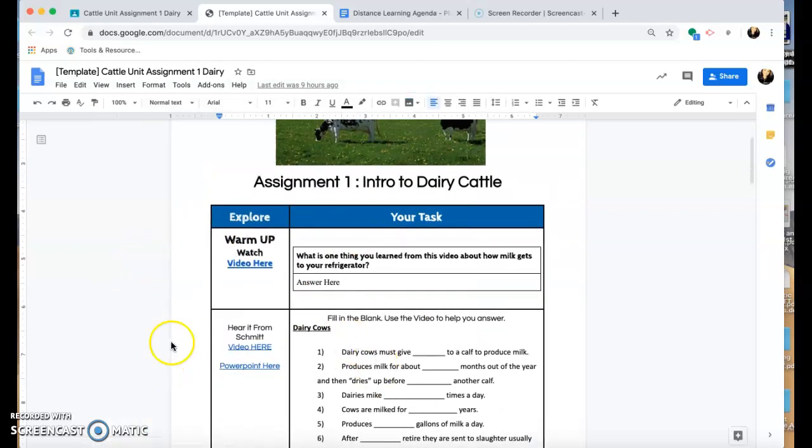And then you can type directly on this document. But everyone should have their own. I will double check that on all assignments, but everyone should have their own. If you have to ask for permission, you need to just make a copy of this and then turn it in.